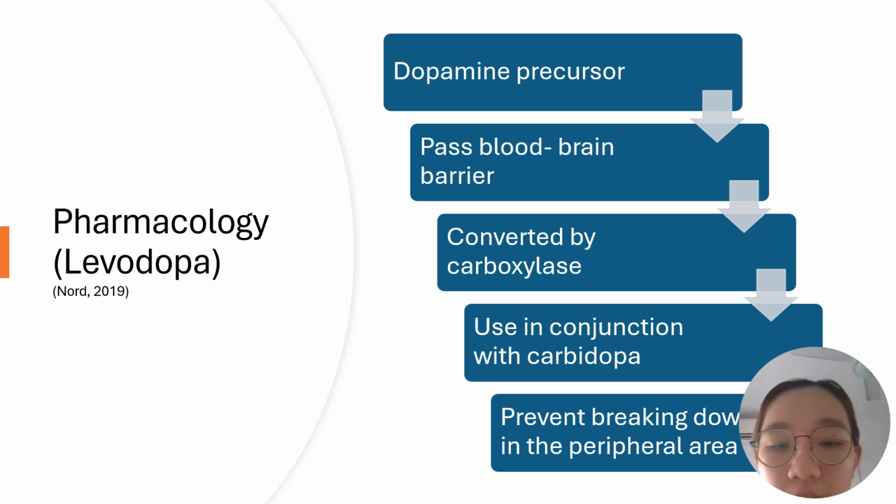So levodopa will be used in conjunction with a decarboxylase inhibitor, which is normally known as carbidopa. It will prevent the breakdown of levodopa in the peripheral area. Note 2019.